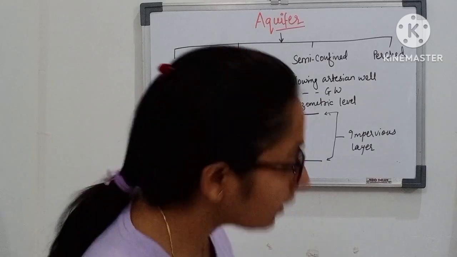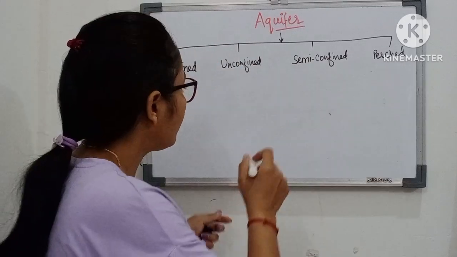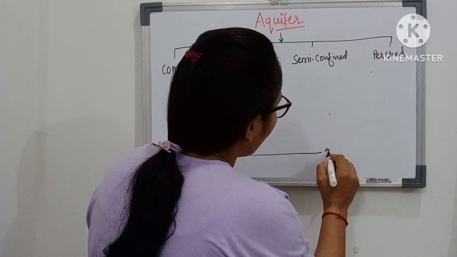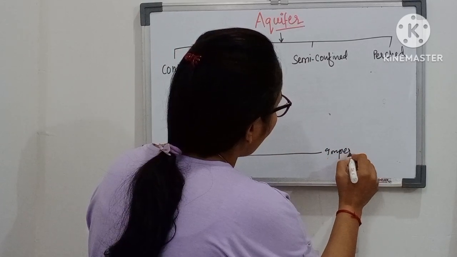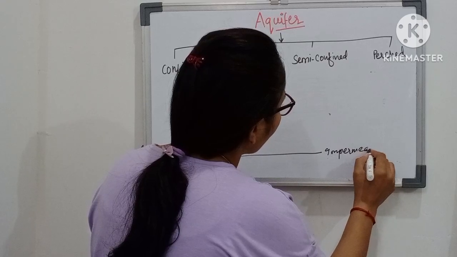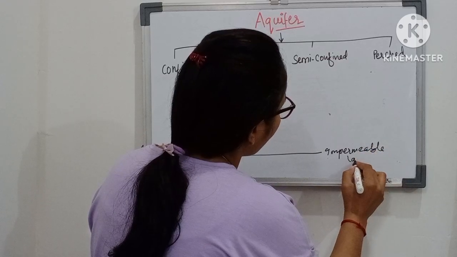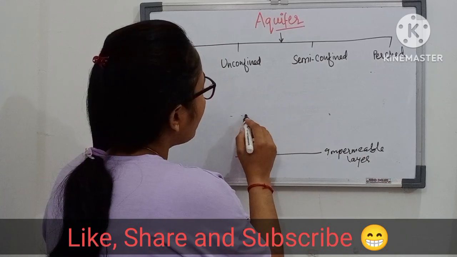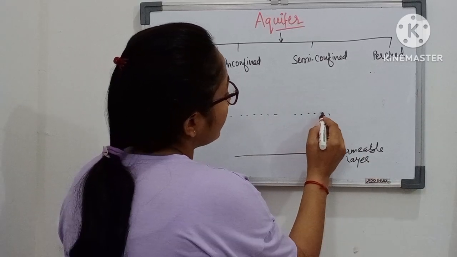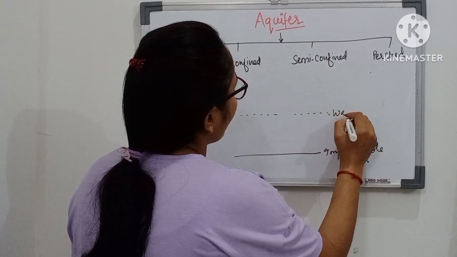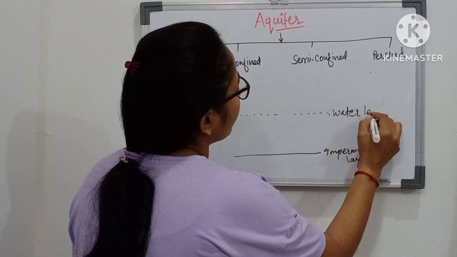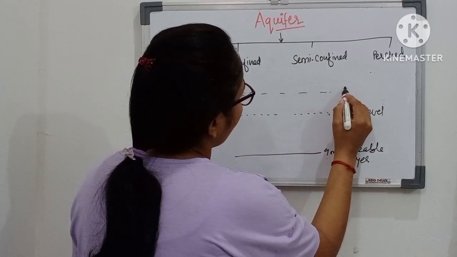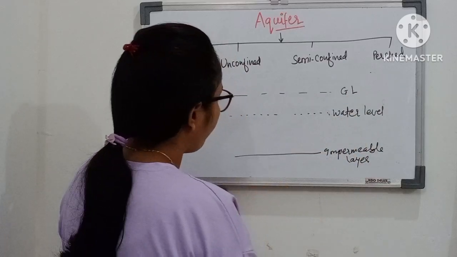Next one is the unconfined aquifer. An unconfined aquifer consists of a bottom layer that is an impermeable layer and a top layer that is pervious, and the water table acts as the upper boundary of the unconfined aquifer. This is the ground level.